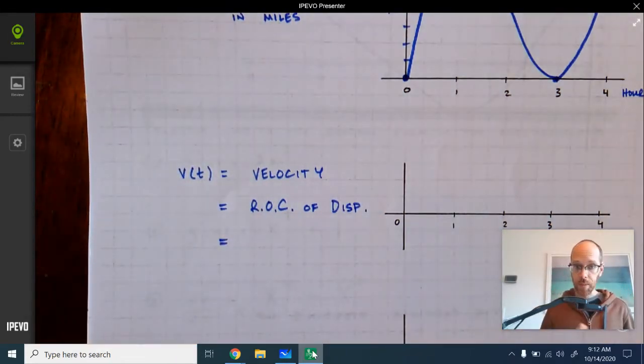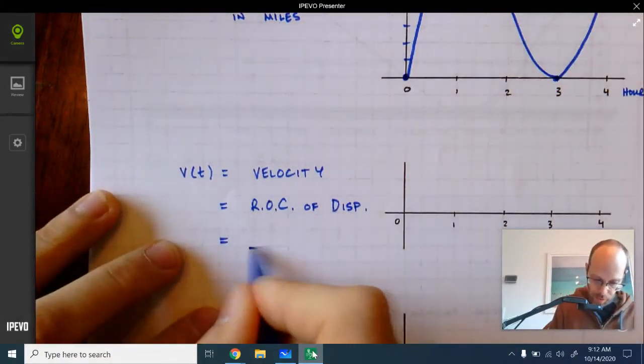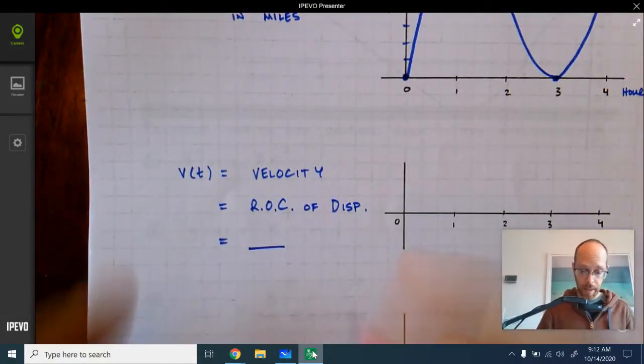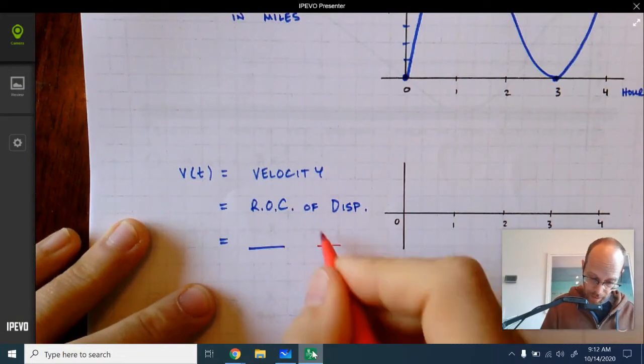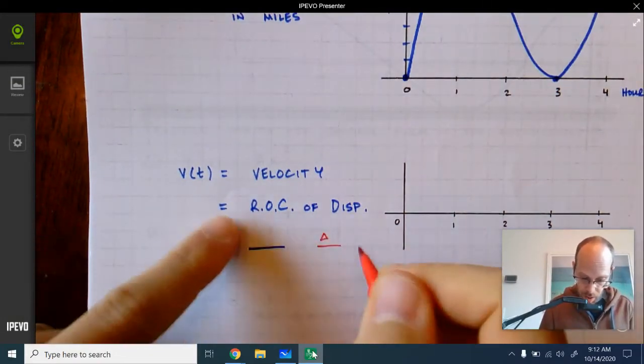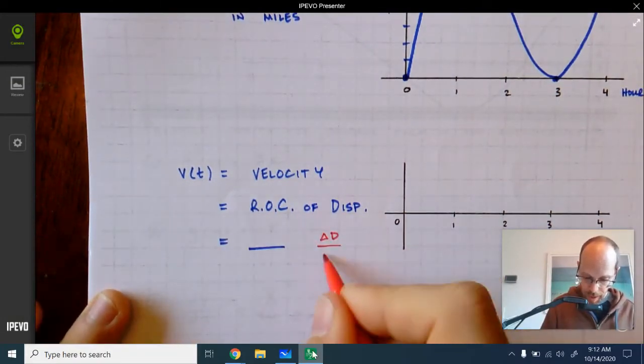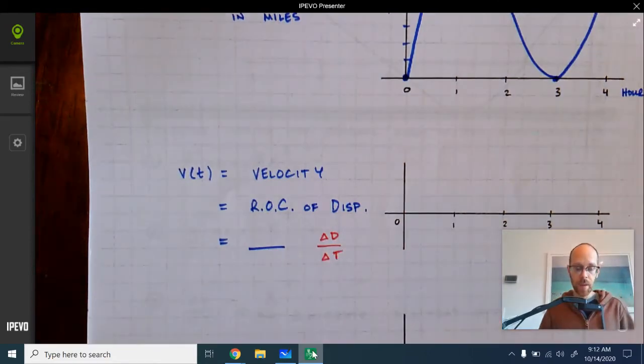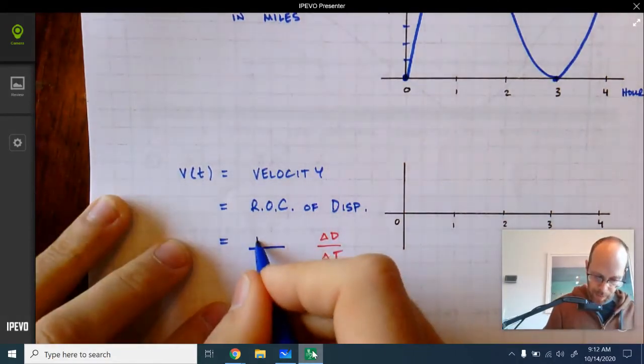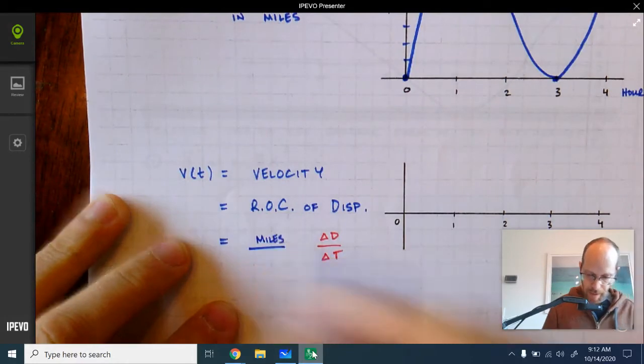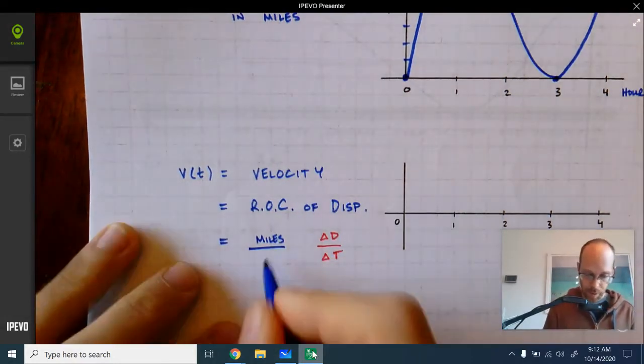And so if this is the rate of change of his displacement, it has units, and those units are easy to calculate. We know that all rates of change are change in y over change in x. So y is the displacement that was measured in miles, and t is the time that was measured in hours.